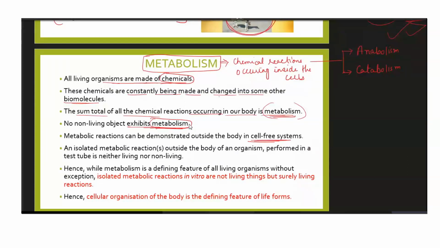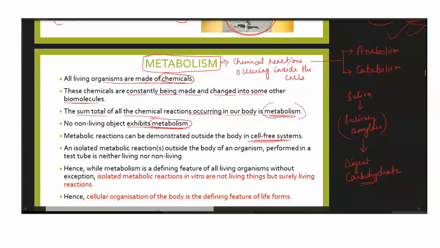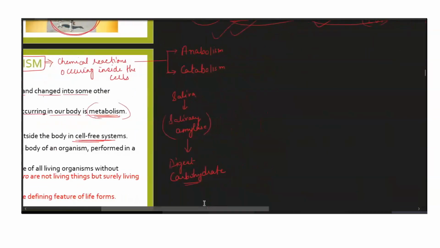So you are already aware that your saliva contains an enzyme called salivary amylase, isn't it? What is the function of the salivary amylase? It is to digest carbohydrate, isn't it? So you see this reaction which is occurring between the enzyme and the substrate, which is the carbohydrate, it is actually occurring inside your body, and this will continue to happen inside your stomach also, in your intestine also. You know, there are a number of enzymes that will be secreted by your pancreas and all.